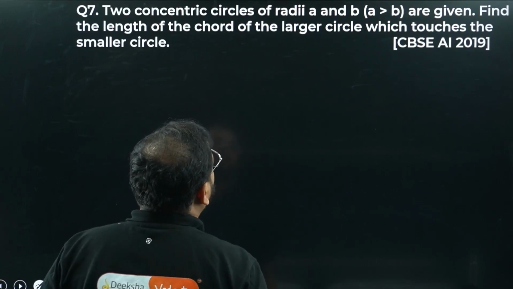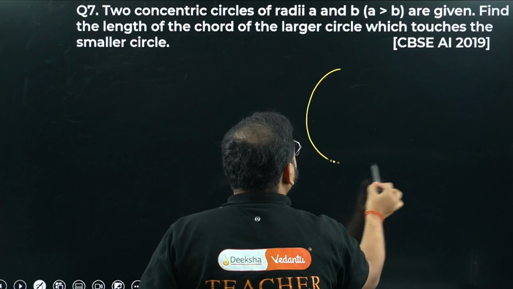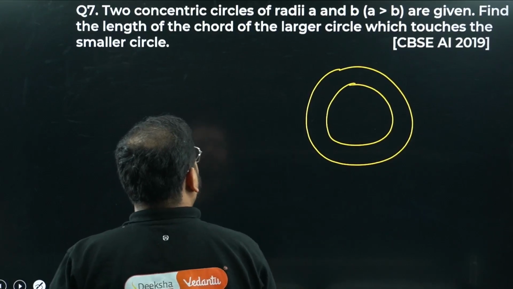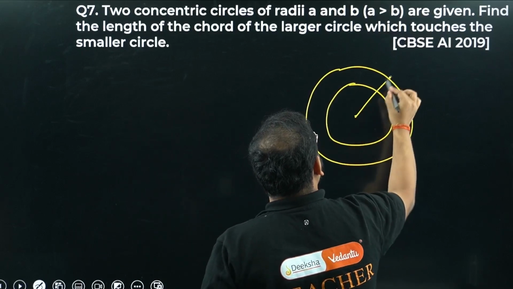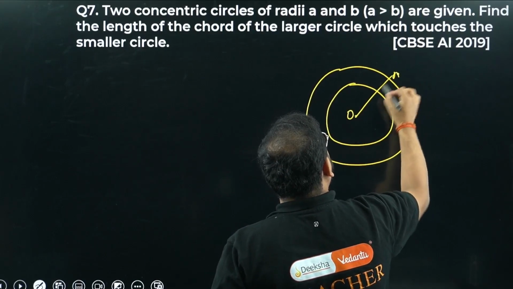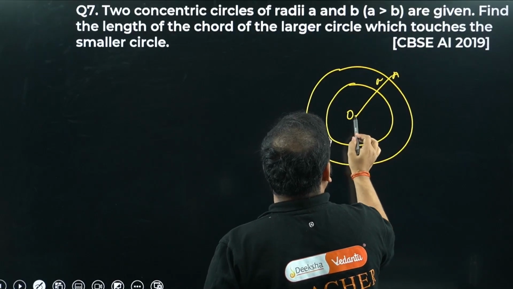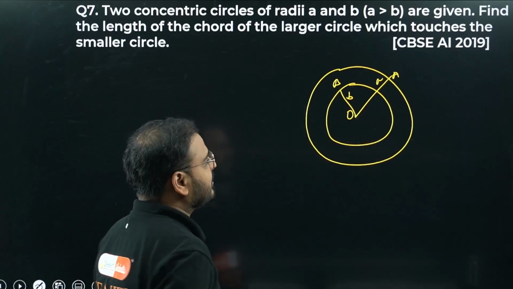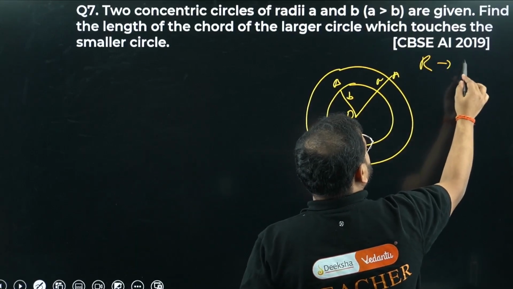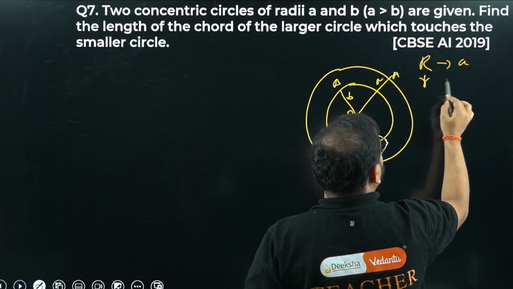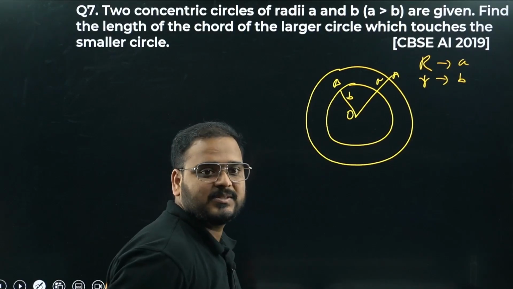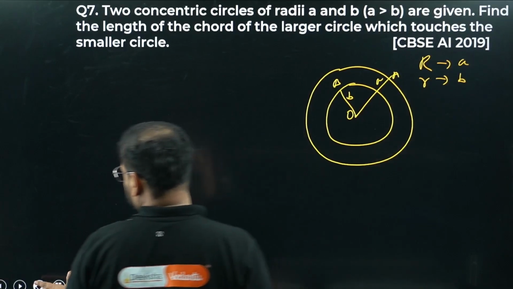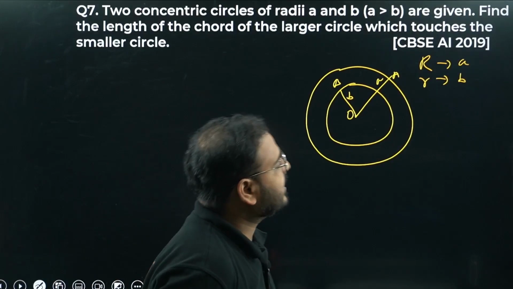2 concentric circles of radii A and B. Let's do it. Circle number 1 and circle number 2. A is bigger than B, right? It means the bigger circle has O to A as the length A, and B is somewhere here. This is point B, so this length is B. Now what they are saying is capital R is A and small r is B. Small r doesn't look like R, some different symbol I have made. Great. R is A, small r is B. Clear?